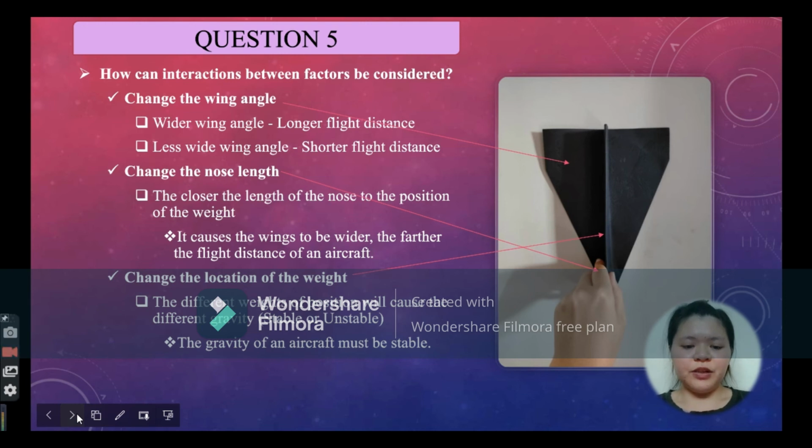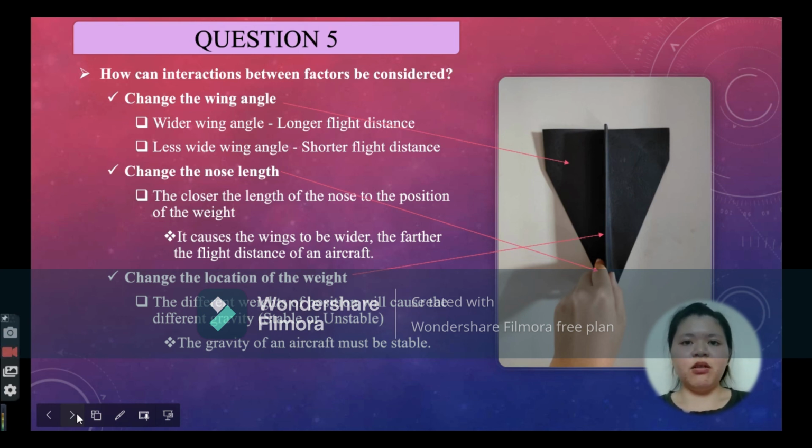The last question given is: how can interaction between factors be considered? The first method is to change the wing angle. Based on the experiment that has been done at the research site, we have observed that aircraft with a wider wing angle have a longer flight distance compared to the less wide wing angle. The next method is changing the nose length.